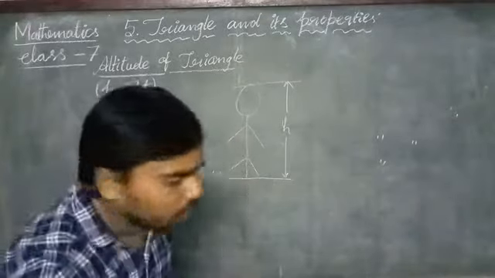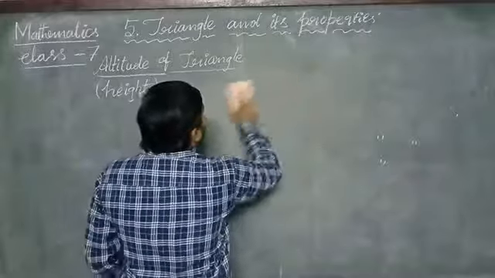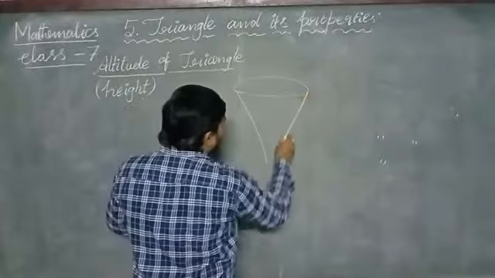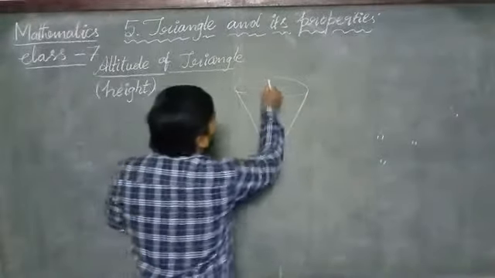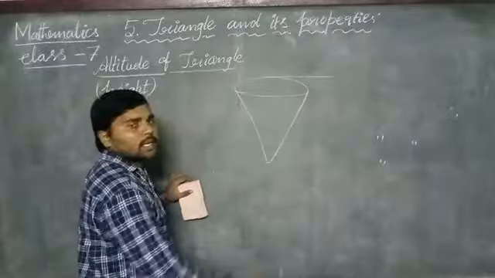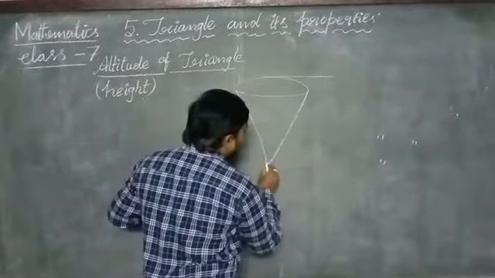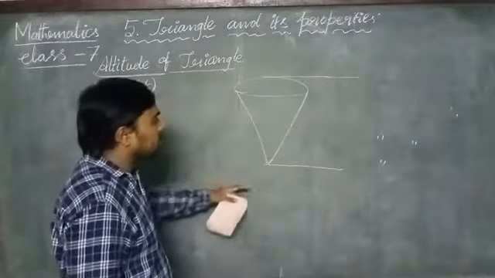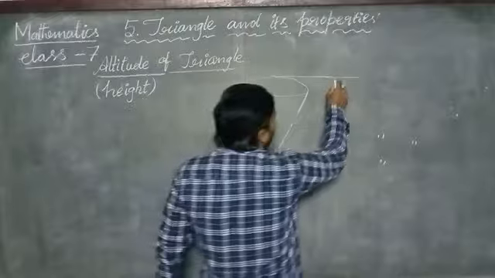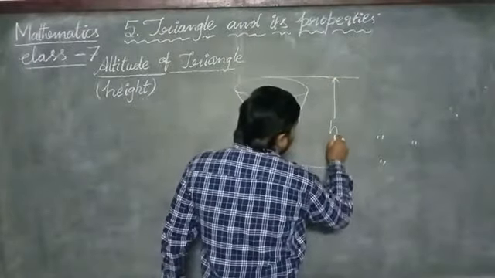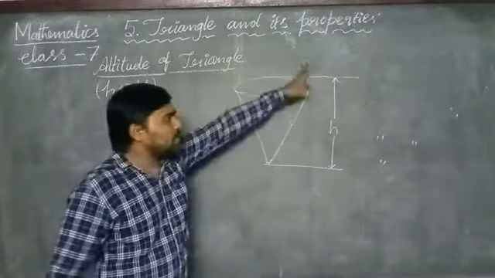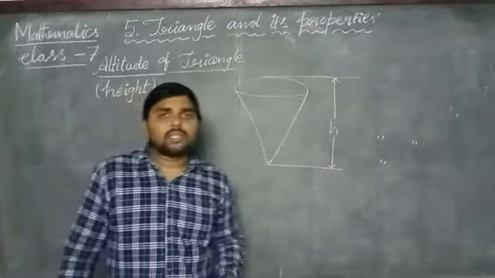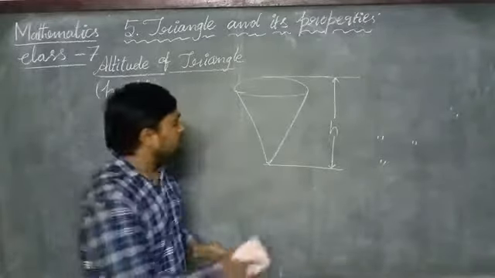Okay, suppose you want to measure a cone's height, then we can take the top of the cone and the bottom of the cone as the referring points. These are the referring lines, and with these referring lines we can measure the height of a figure. Okay, but how can we measure the height of a triangle? Now let us see.